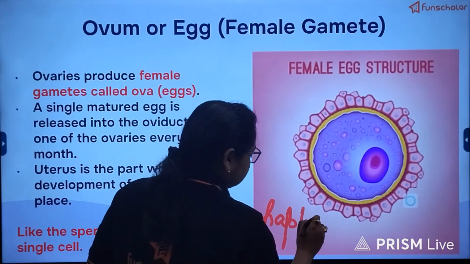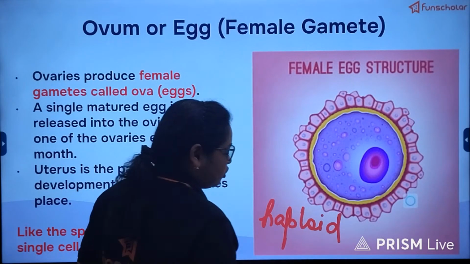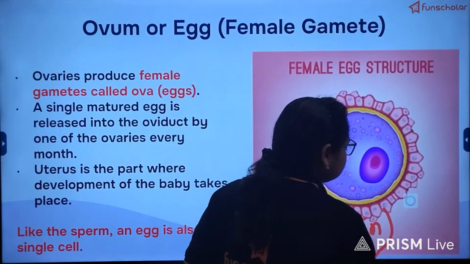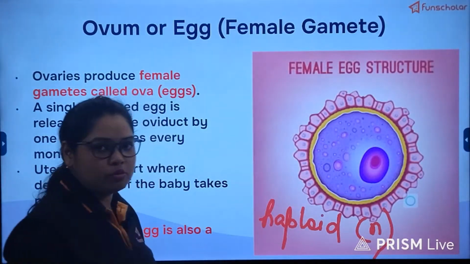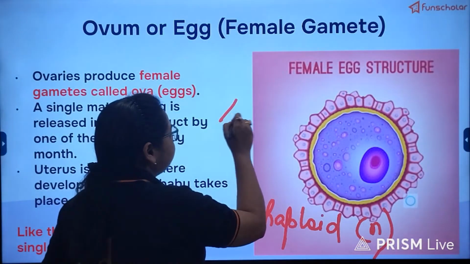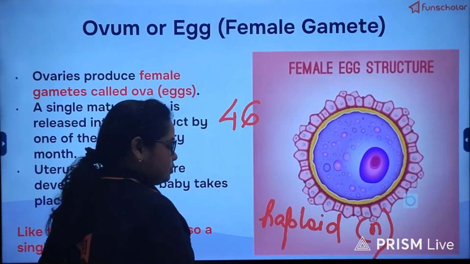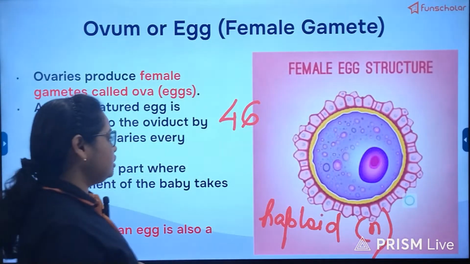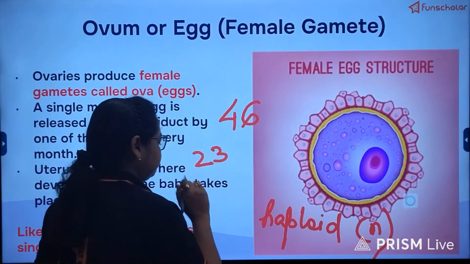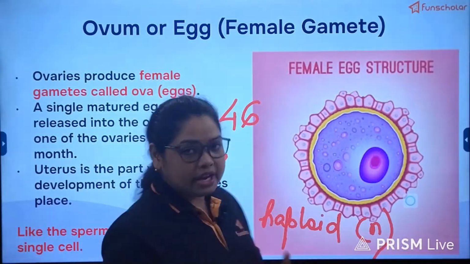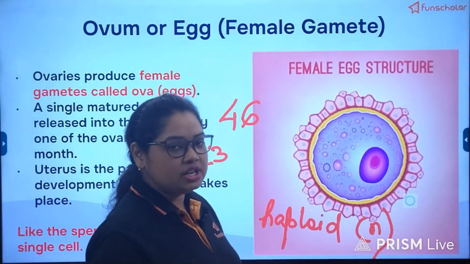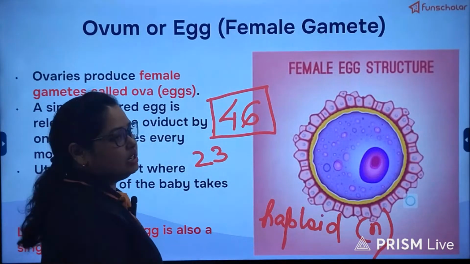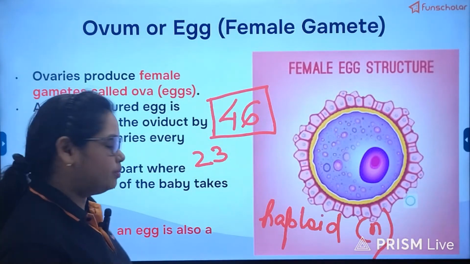Haploid means it contains half the total number of chromosomes present in all the other body cells. In human beings, the total number of chromosomes in all the body cells is 46. So in sperm and in ovum, the number of chromosomes present will be 23. And when sperm and ovum combine through the process of fertilization, they restore the 46 chromosomes in each body cell of the fetus.